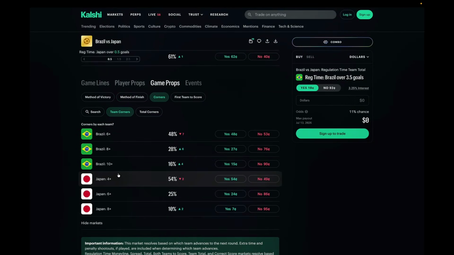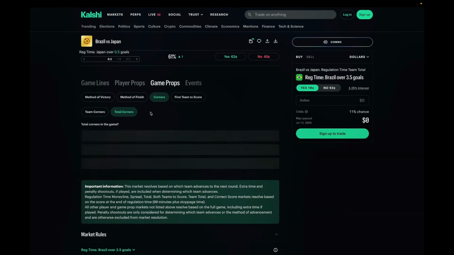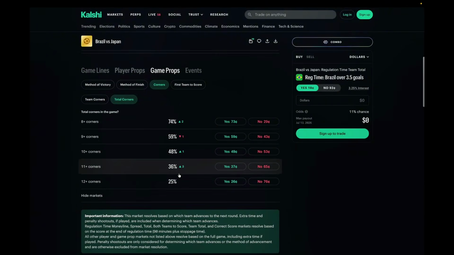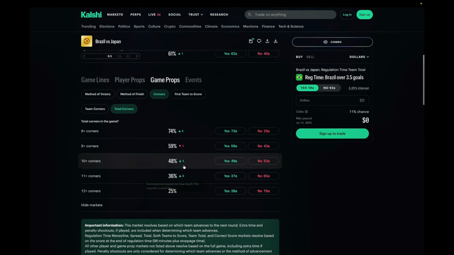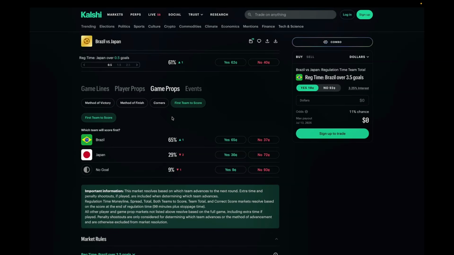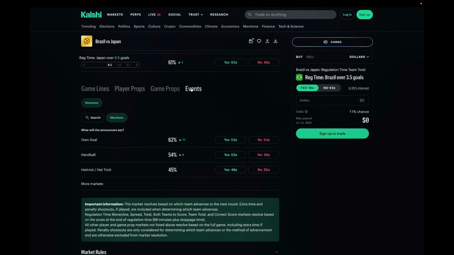Now, other game props I got is corners here. You can do the alternate corners on either team, the yes or no option, and same thing with total corners in the game. You could do yes or no, and you see the alternate options there as well. It's very simple to use, and I'm telling you guys, you could find great edges in the World Cup on Kalshi because other sportsbooks don't allow the no option on a lot of this stuff. And then first team to score, I don't really like that one that much.